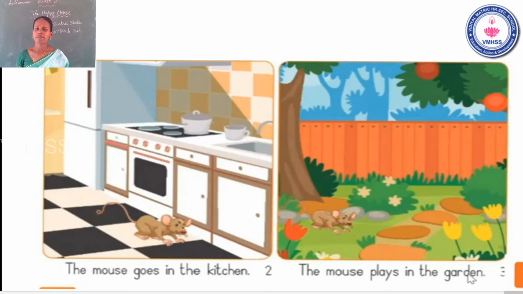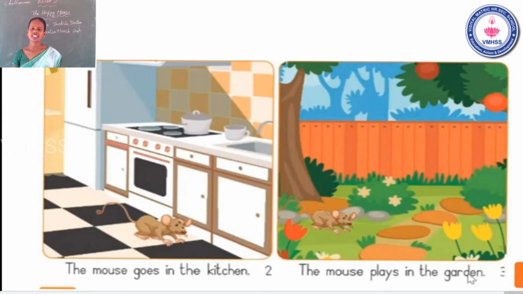The mouse plays in the garden. The, T-H-E, the. Mouse, M-O-U-S-E, mouse. Plays, P-L-A-Y-S. Plays means what? விளையாடுறது. The mouse plays in the garden. The mouse எங்க விளையாடும்? Garden. It's mostly outside our house, in the garden, with tall trees, flowers and green grass.